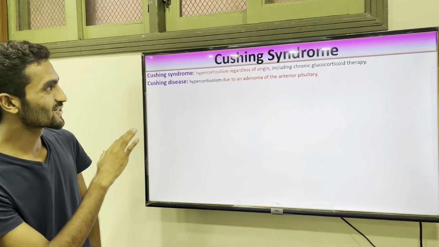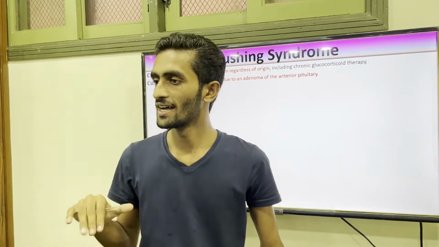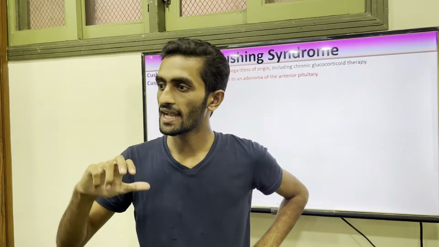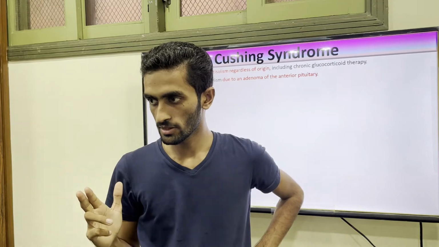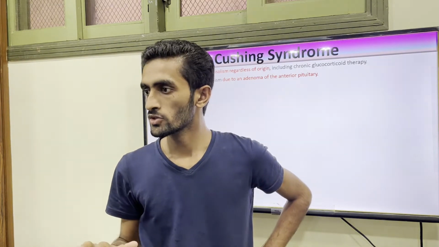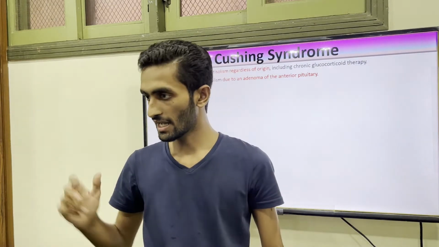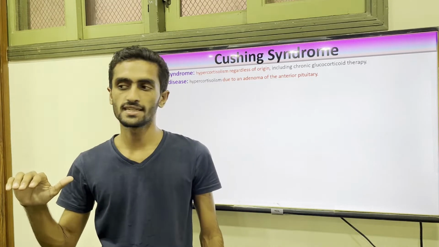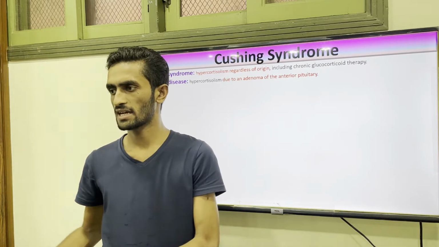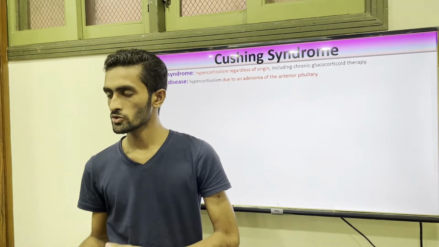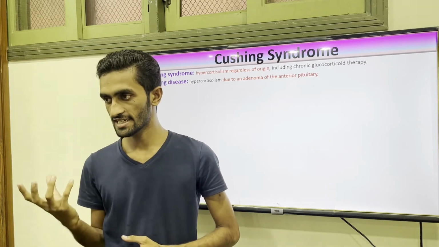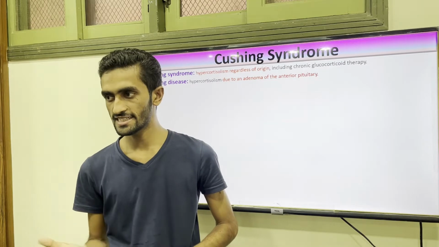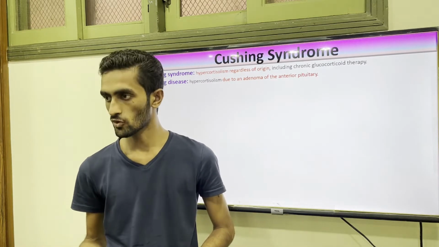So actually, Cushing syndrome means hypersecretion of glucocorticoid. So if the reason is the adenoma of your pituitary, it is Cushing disease. If the reason for the hypersecretion is the adenoma of pituitary, or some other adenoma, for example, cancer, the small lung cancer type, so anything which increases the ACTH secretion, which is stimulatory for the adrenal cortex. When there is a hypersecretion of ACTH, there is hypersecretion of your cortisol or glucocorticoid.